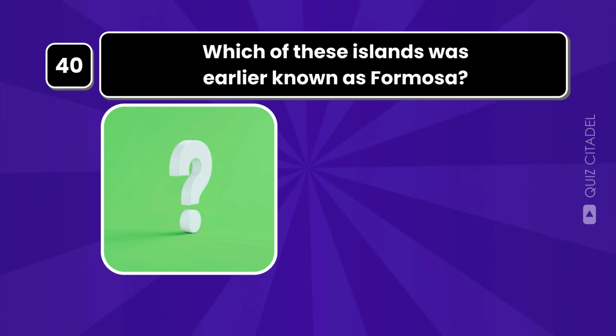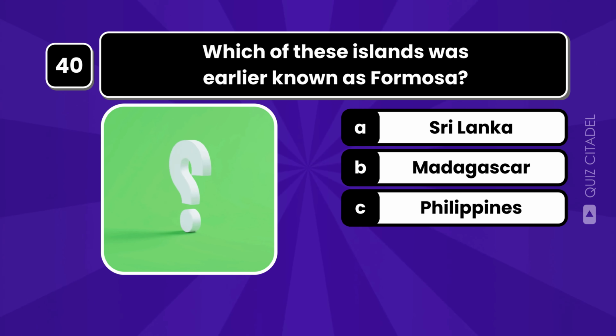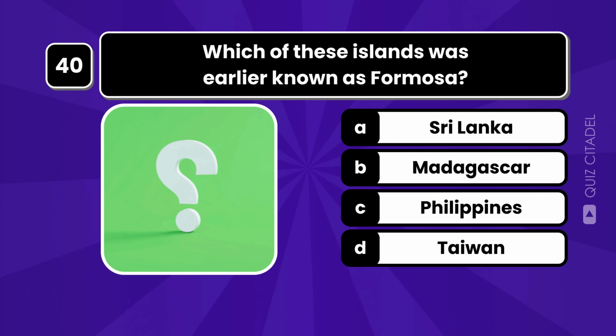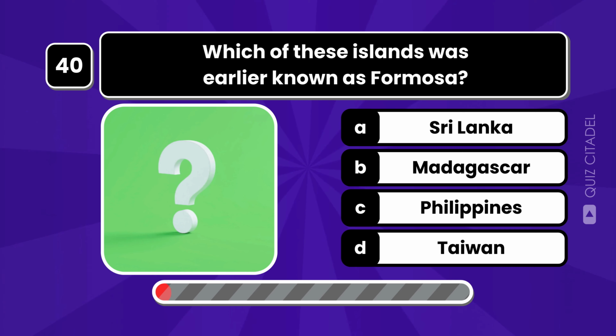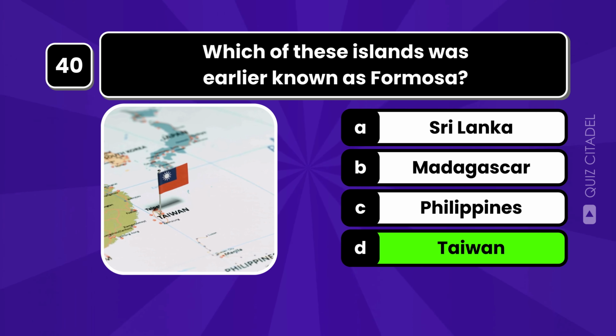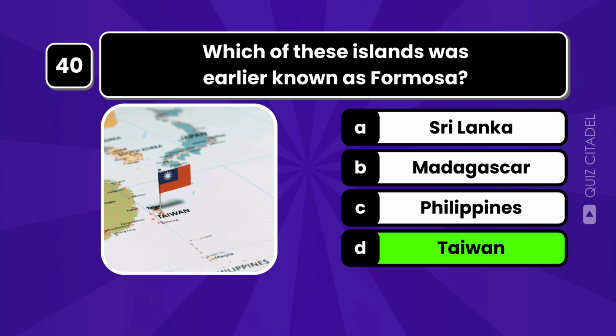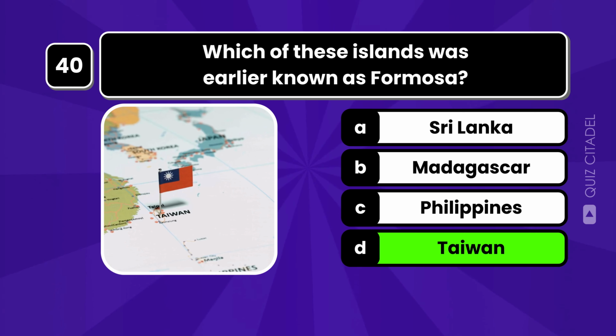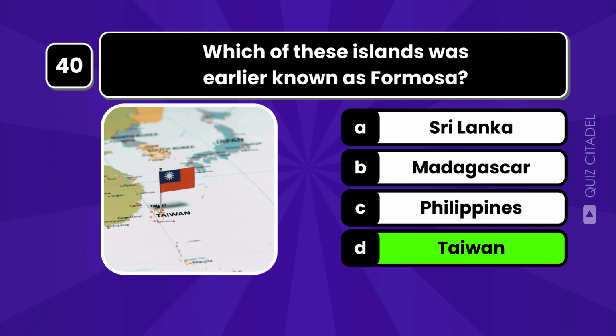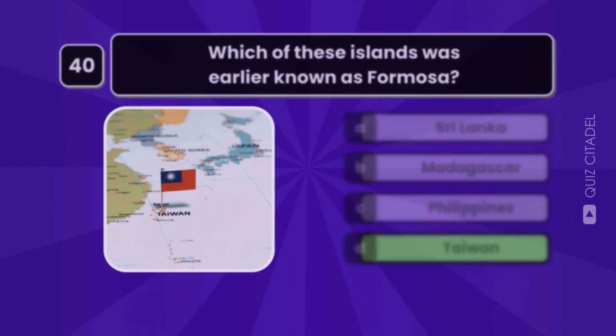Which of these islands was earlier known as Formosa? Taiwan was formerly known as Formosa. This name was given by the Portuguese, meaning beautiful island, when they first sighted it in the 16th century.